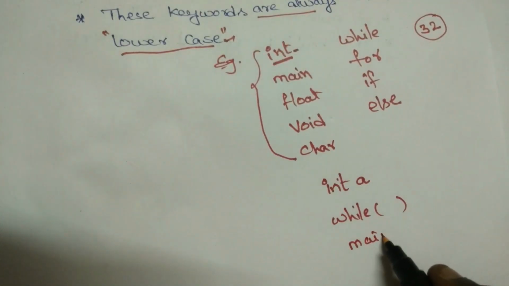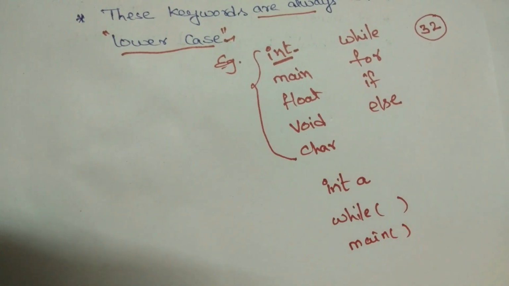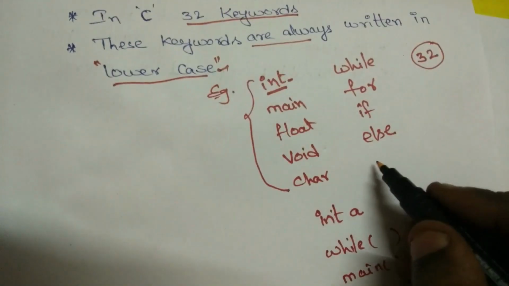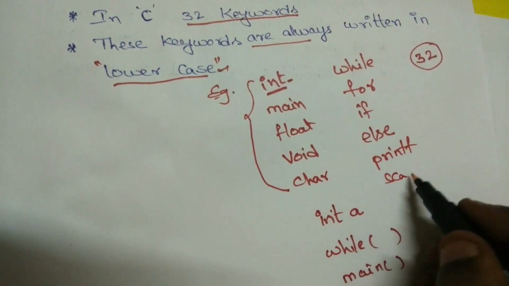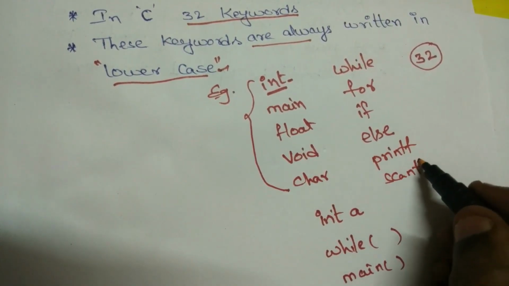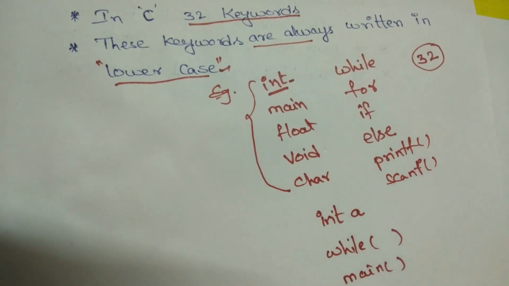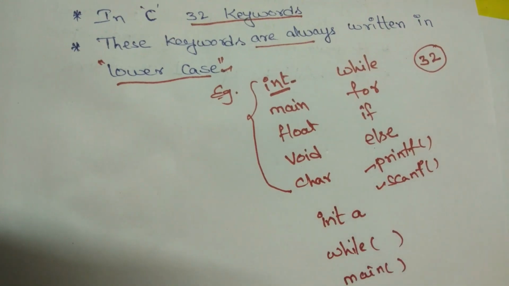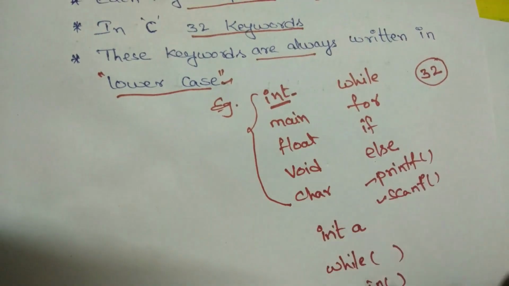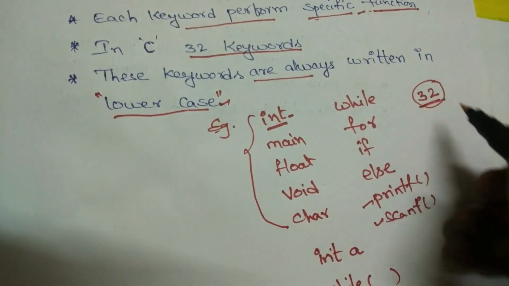By using the main keyword I start writing the main program. Like that there are functions such as printf and scanf. The printf function is used to display something as output, and the scanf function is used to read some input from the keyboard. Like that we have a total of 32 keywords in C.